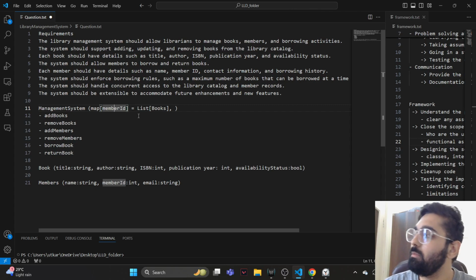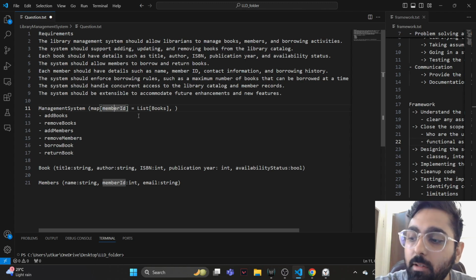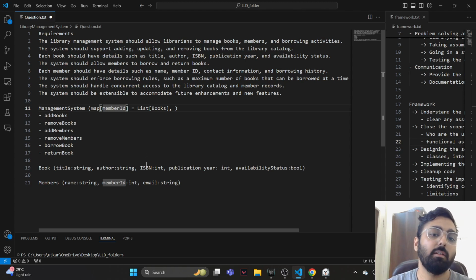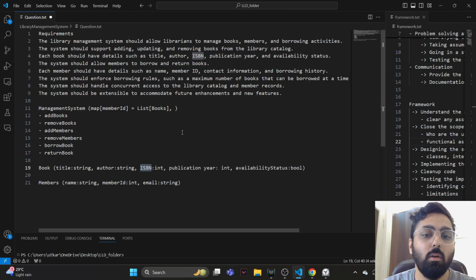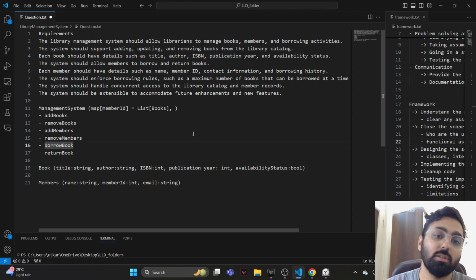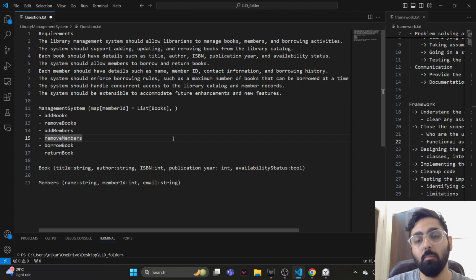So when the user comes up, how will they borrow a book? What will they enter into the management system? Will they enter an ISBN number, or the name of a book? If you enter a title, it could map to multiple ISBN numbers, because each book could have a different publication year or version. Maybe we'll keep it simple, and when a member is borrowing a book, they pass in an ISBN number.